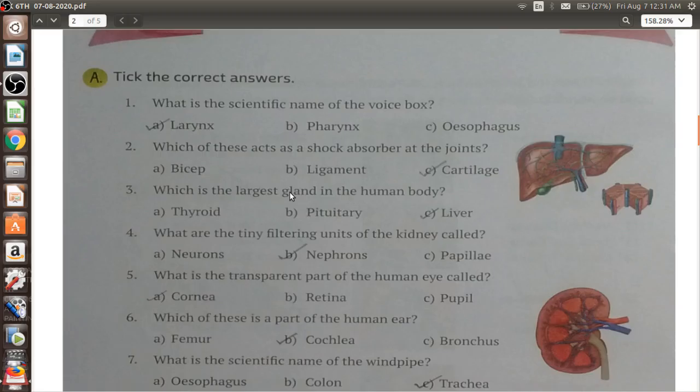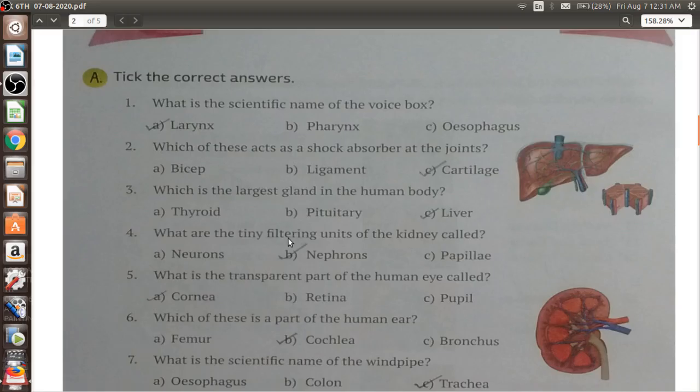Take the example of the liver. In the second chapter, nutrition in animals, आपने पढ़ा था कि liver secretes a juice which is known as bile juice, and this bile juice helps in the digestion process. So this is how the liver is a gland secreting a chemical known as bile juice and helping us in the digestion process.